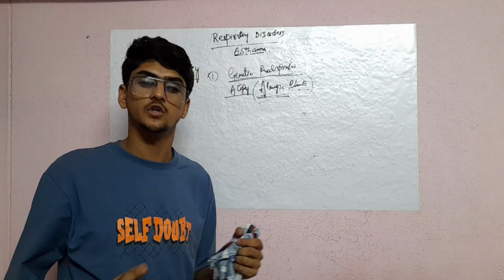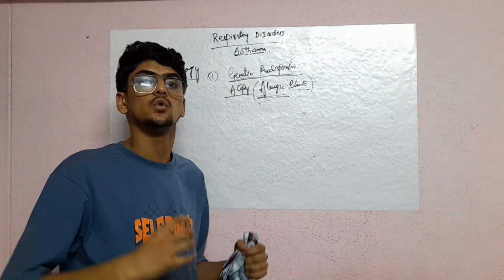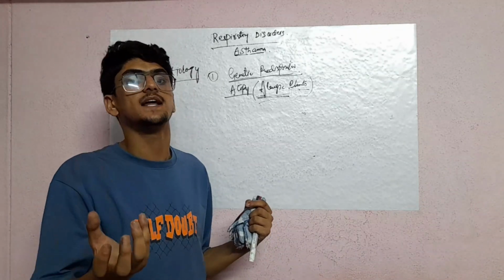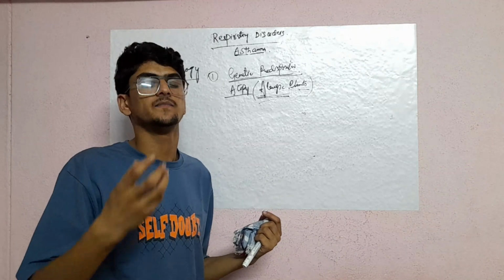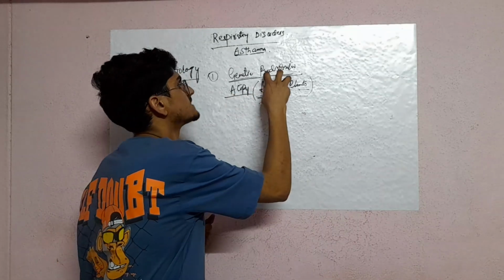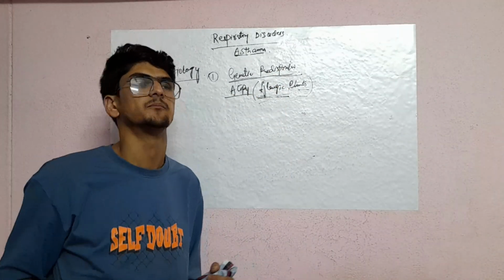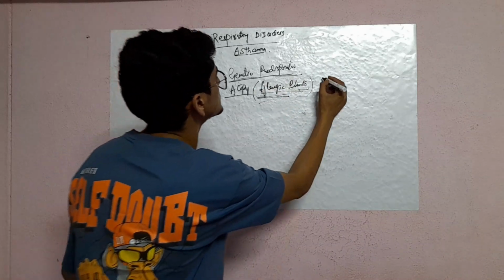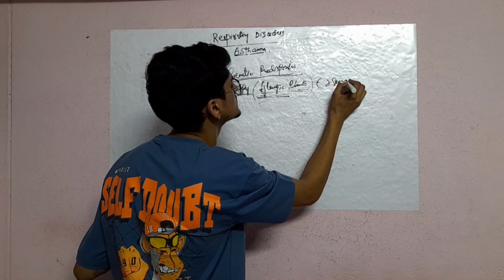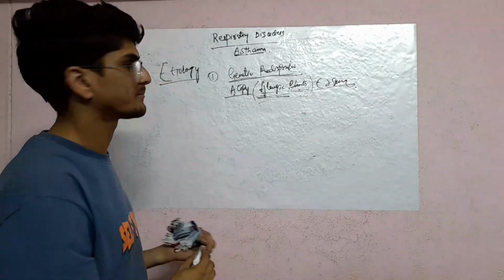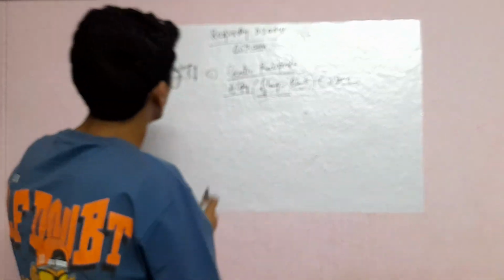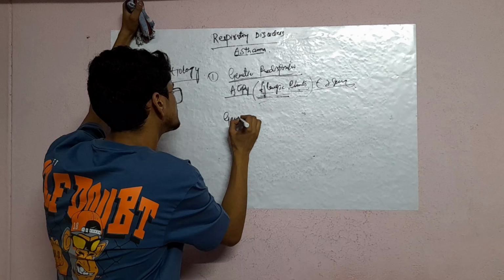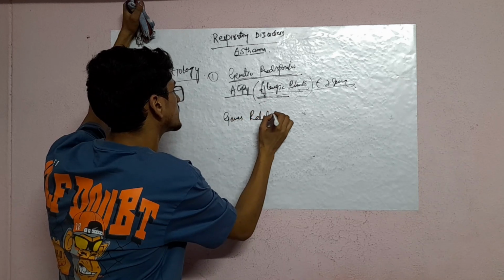Our immune system will show its own effect. Whatever things come in that it doesn't recognize, it will give the effect on the allergic system or respiratory system. That leads to allergic rhinitis or asthma. This is also sort of related to atopy. Next, in this genetic predisposition, genes are related to